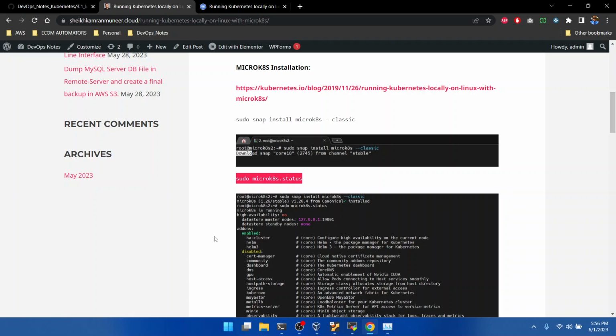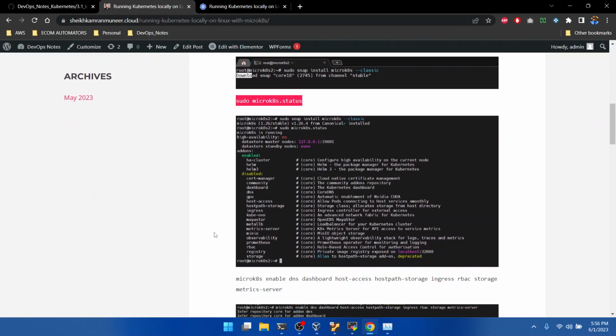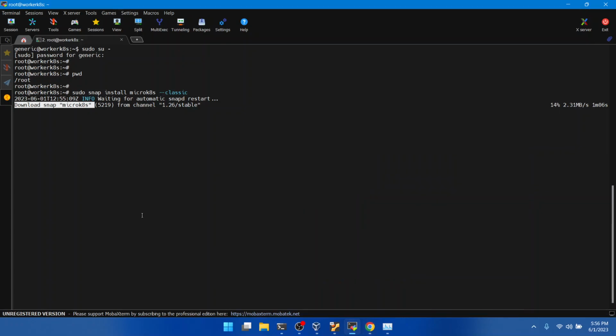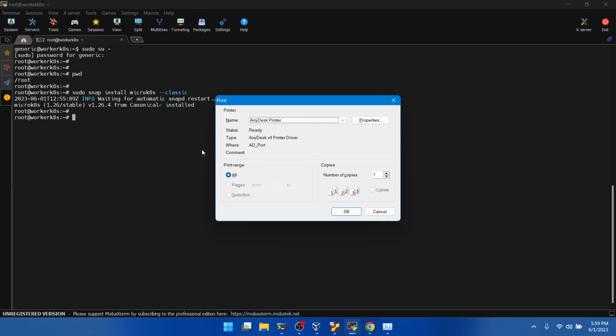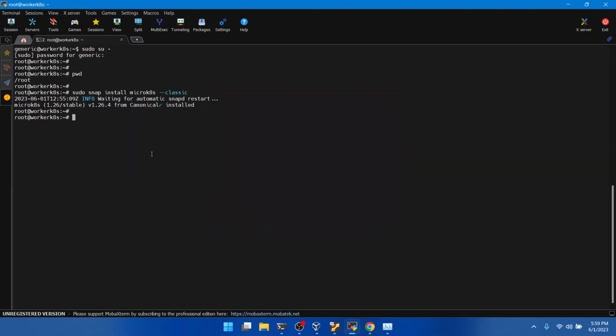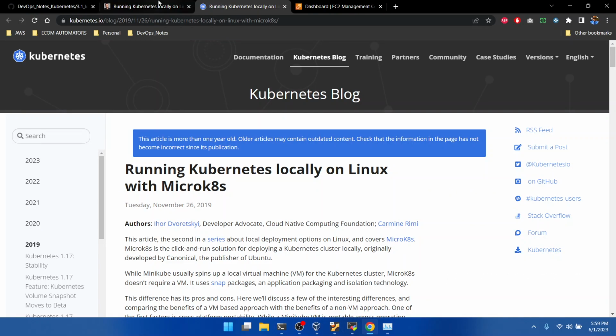We will use this command, sudo microk8s status, and we will get the status of our machine, how Kubernetes is installed on it. Okay, as we can see, the installation is complete. Let me get the verification command.